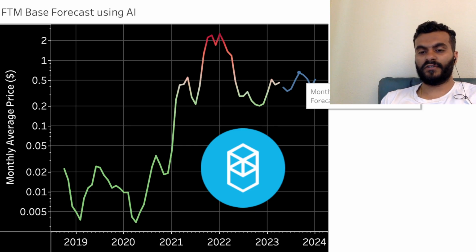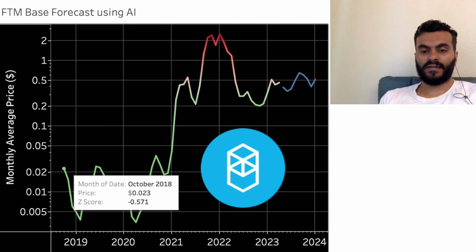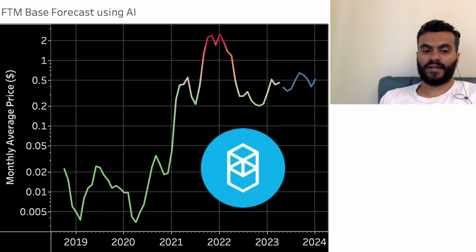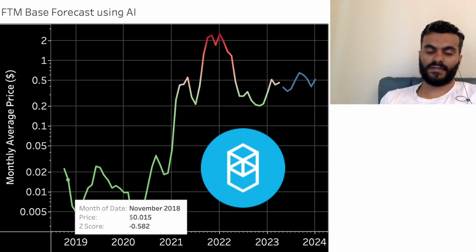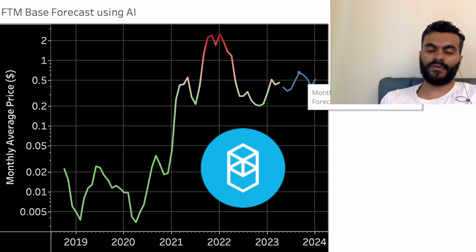So this is kind of diverging. Maybe this is because of how the token has moved in the past, where it essentially forms a step function. For example, it stays at a level, then tries to make a higher high when you compare this area to this area, and maybe this is something that the AI model is trying to replicate.